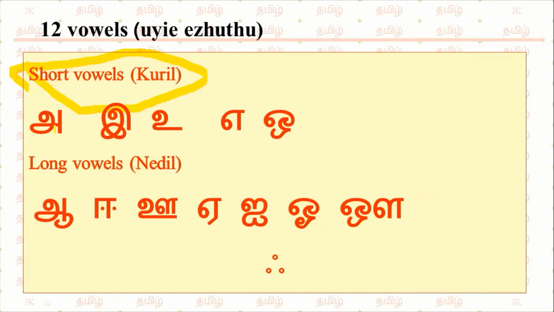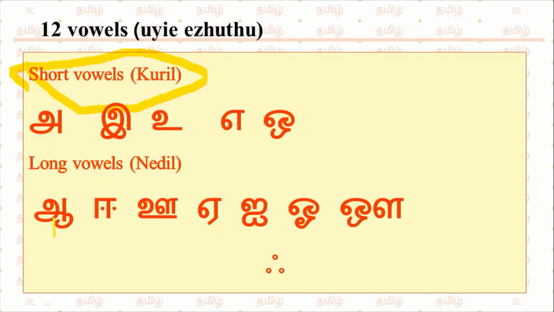Short vowels: a, e, u, e, ow. Long vowels: a, e, u, e, I, o, ow. Like this, they should be pronounced. If you see a and a, it will look same. If you see u and u, it will look same.